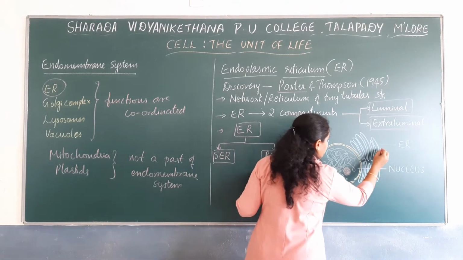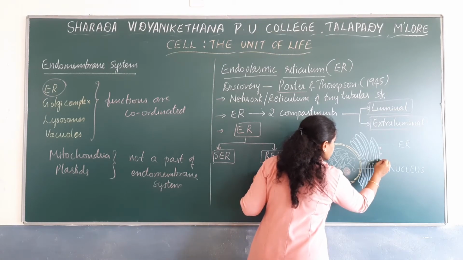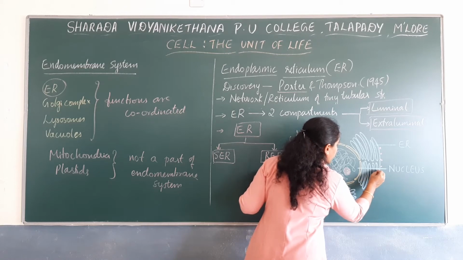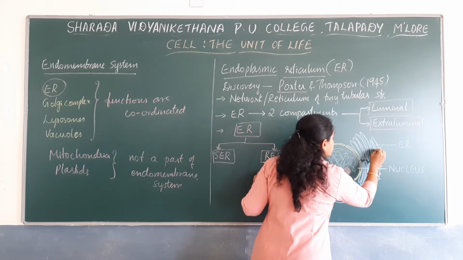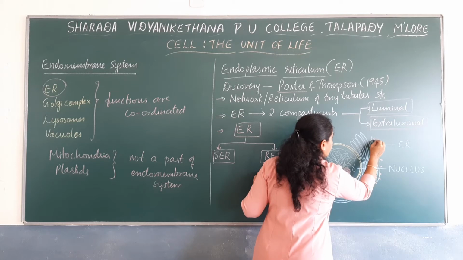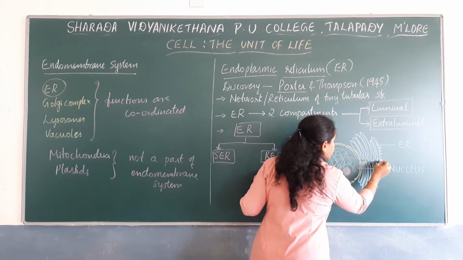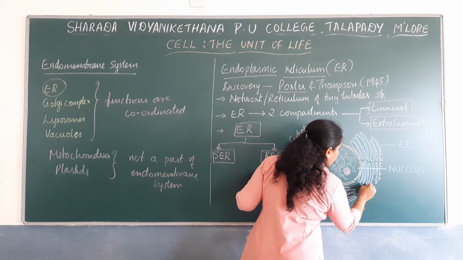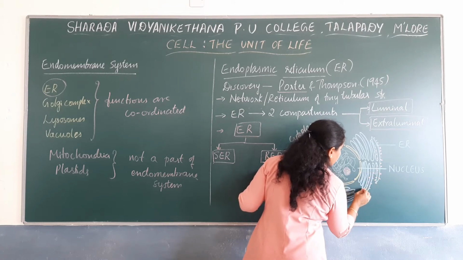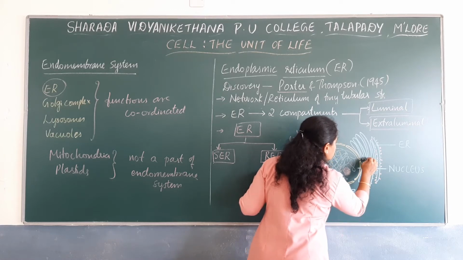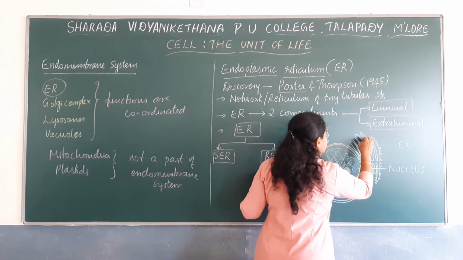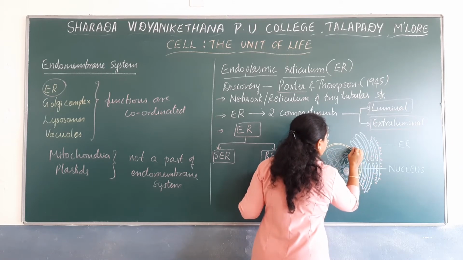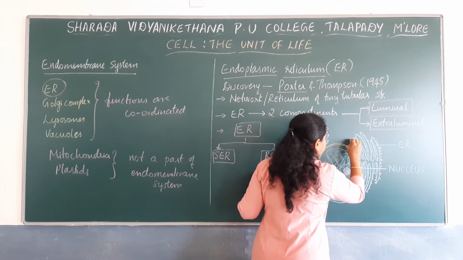So there is a type of endoplasmic reticulum which has ribosomes attached to its surface. What do we call such endoplasmic reticulum? They are called rough endoplasmic reticulum. Why are they called rough endoplasmic reticulum? Because ribosomes are attached to their surface.